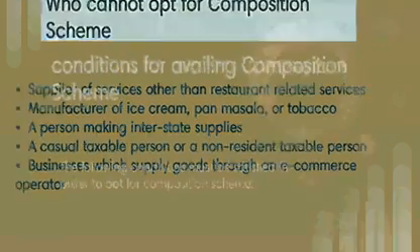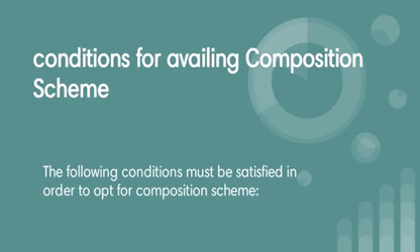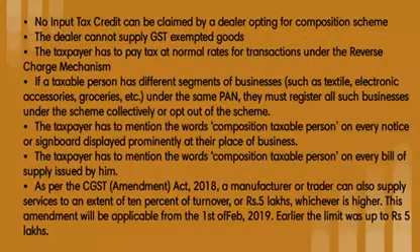So next, what are the conditions for availing the composition scheme? The following conditions must be satisfied in order to opt for the composition scheme. A dealer who opts for the composition scheme cannot claim input tax credit. Under the composition scheme, a dealer cannot supply GST exempted goods.